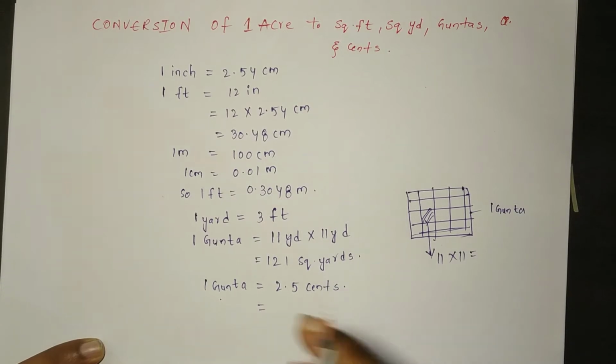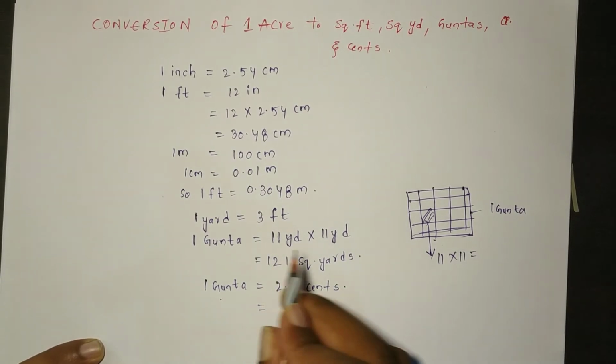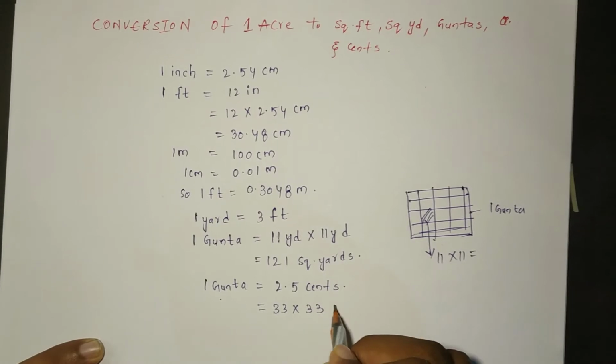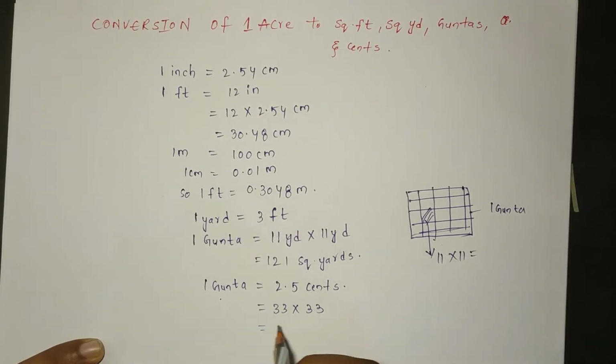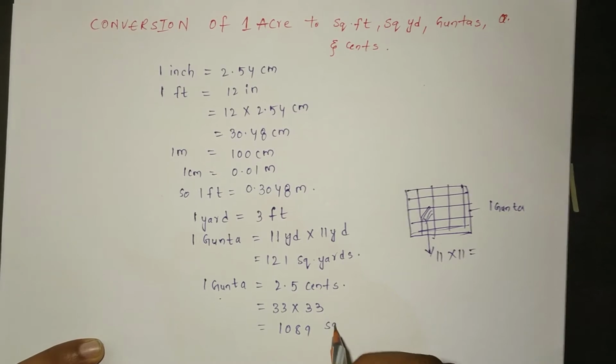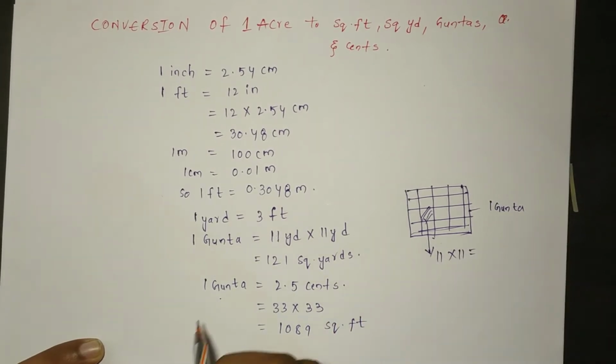Now we know that 1 gunta is equal to 121 square yards, which is 11 into 11. If we convert into feet, we will get 11 into 3, 33 into 33. We will get 1089 square feet, 1 gunta.